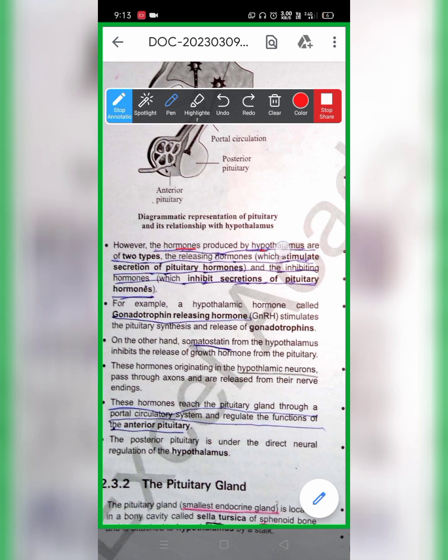The hormones produced by the hypothalamus are of two types. One is releasing hormone, the other one is inhibitory hormone. So what is a releasing hormone? It stimulates the secretion of the pituitary hormone. What is inhibiting? Inhibiting is nothing but stopping or restricting something. So it inhibits the secretion of the pituitary hormone. So there are two types of hormone: releasing hormone and inhibitory hormone.